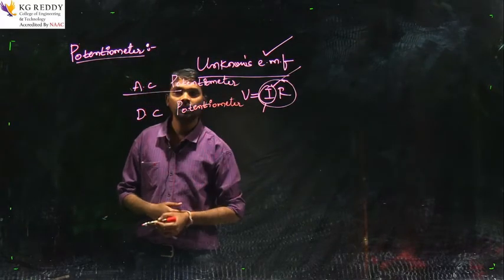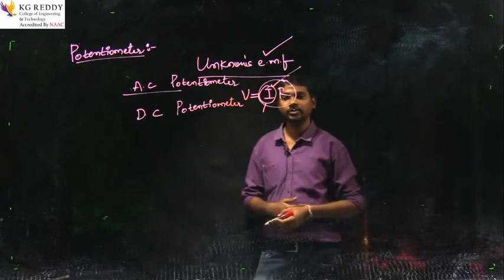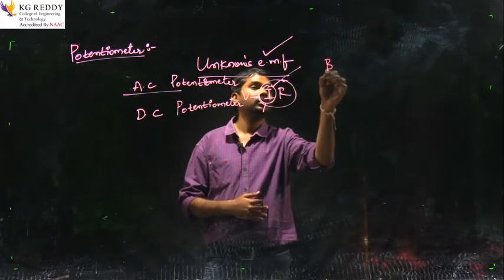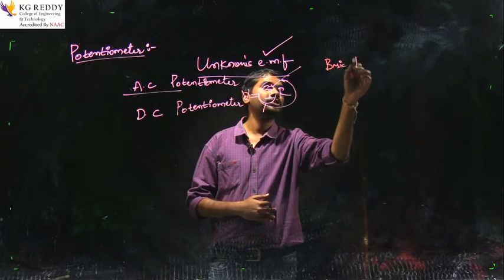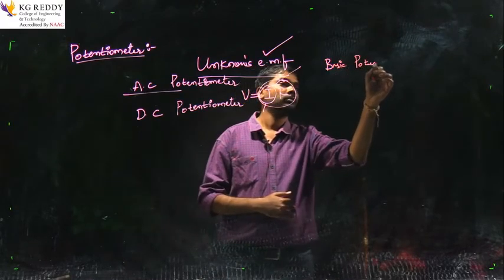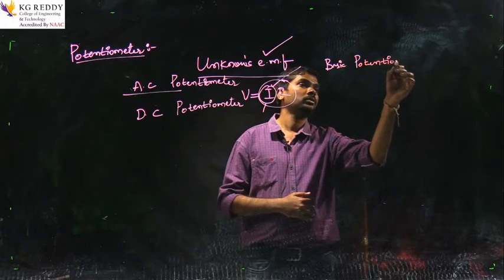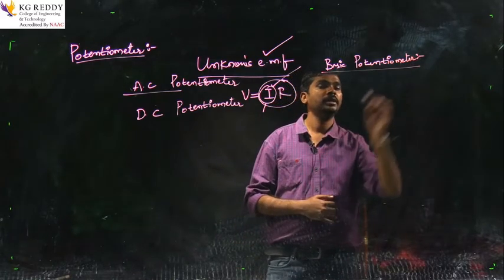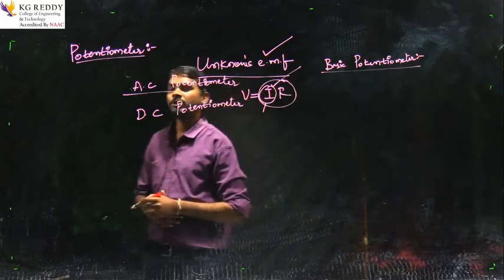Before going to AC and DC potentiometers, we will be discussing what we mean by a basic potentiometer.